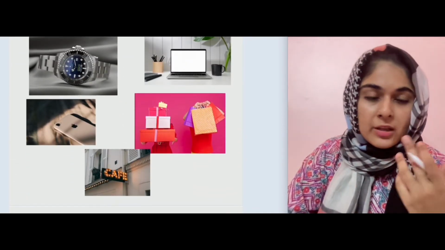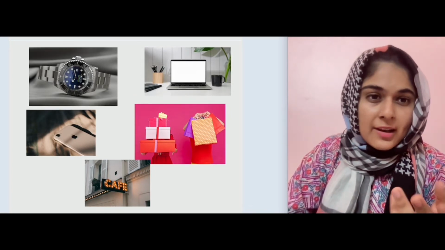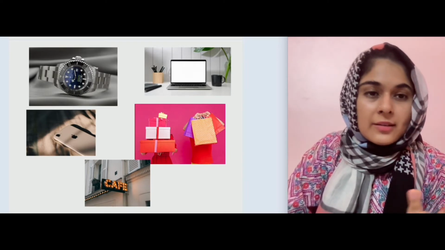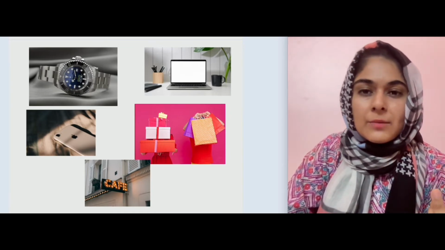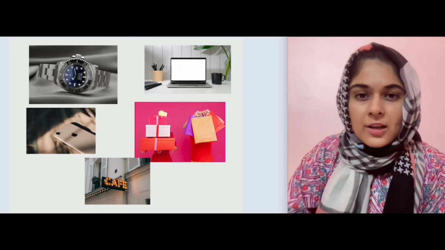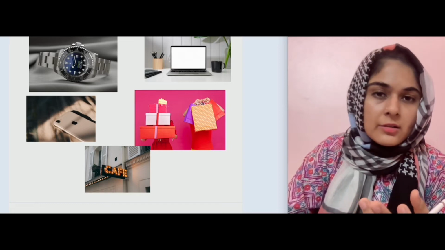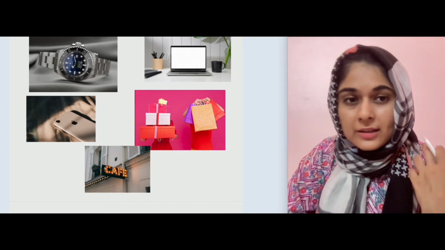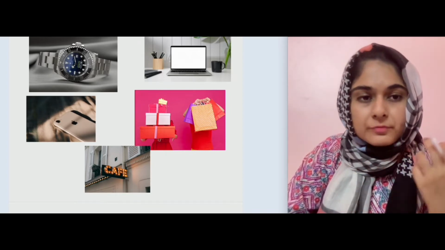So for example, for me, a Rolex watch would be purely a want, and I wouldn't want to spend that much money on a Rolex watch because that takes up a lot of my income. So why should I do it anyways? Because without it also I'm good enough without having a Rolex watch. But in some cases you would want a certain kind of laptop or phone. Sometimes that is actually very good to invest in, because then it helps you do a lot of your work.